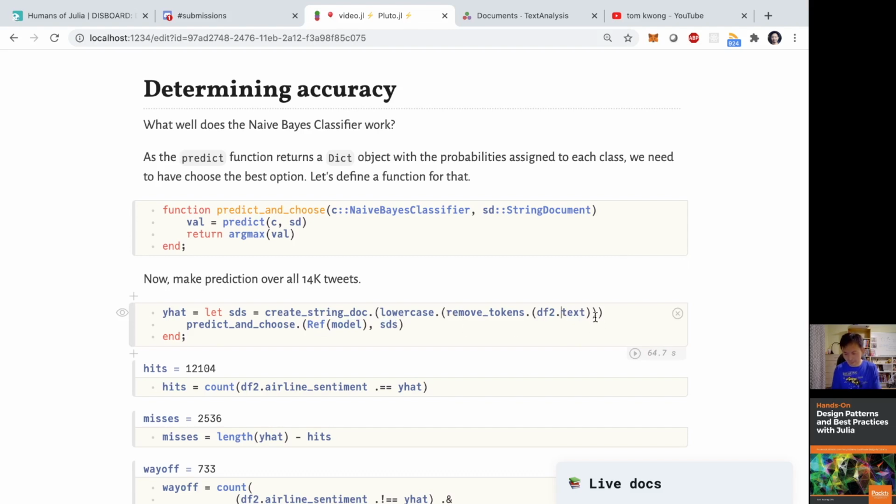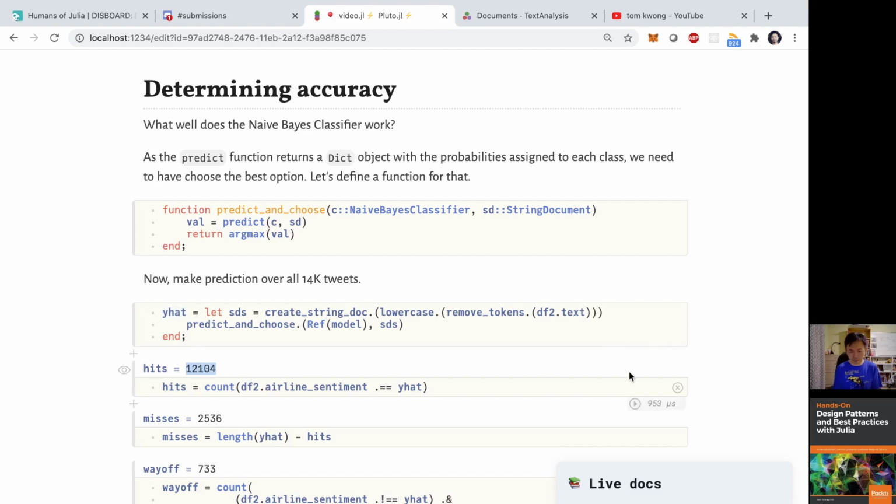Actually, I don't need to do that. But anyway, I could have used a clean text variable, but here I'm just using text, removing tokens and lowercasing again. But that's okay, it's really the same thing. Anyways, y hat is usually what machine learning practitioners use for representing something that's coming out from a prediction. Okay, and so as you can see here,